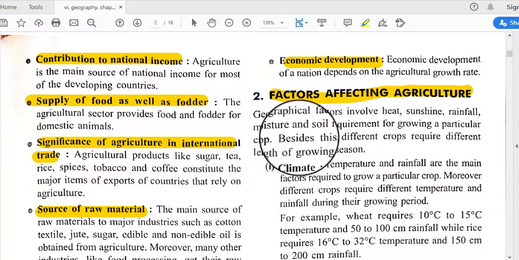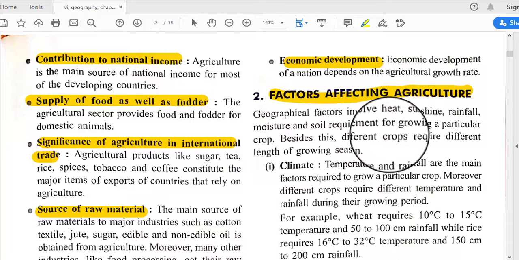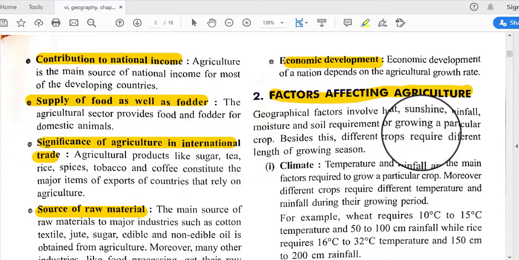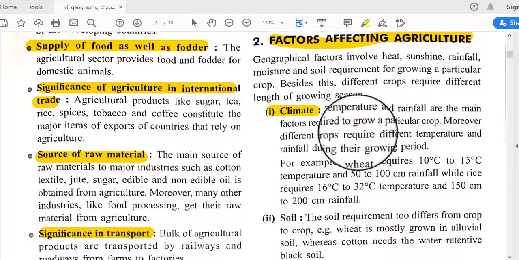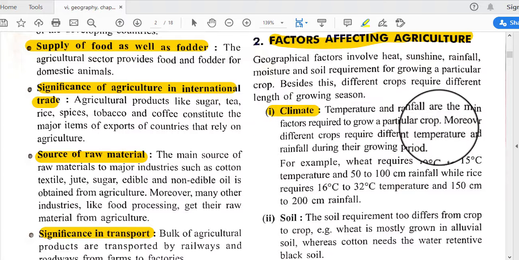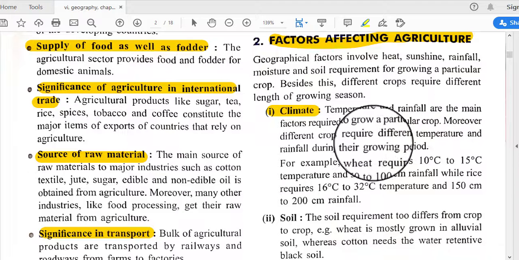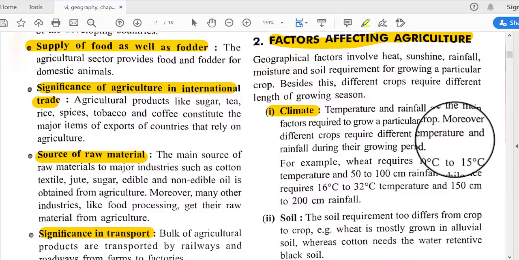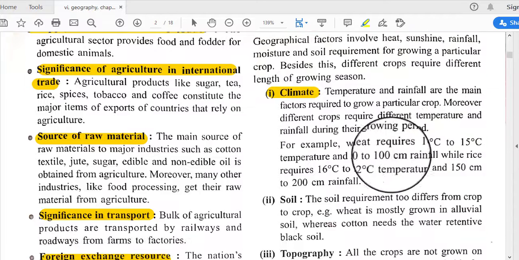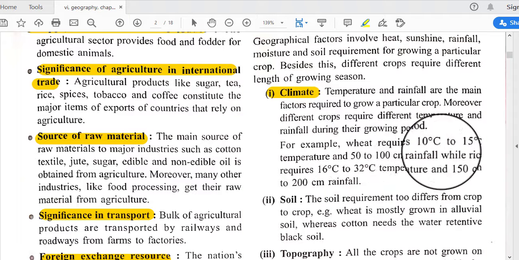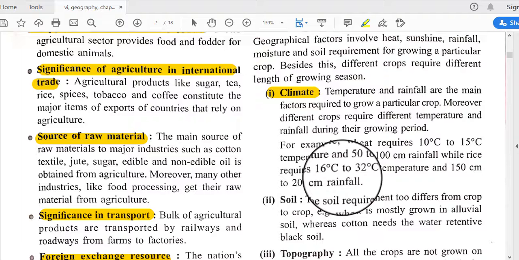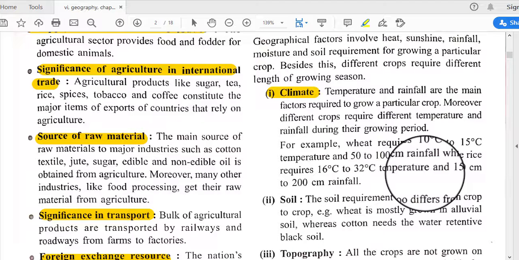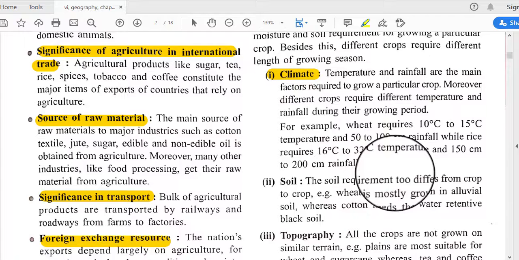What are the factors? Geographical factors involve heat, sunshine, rainfall, moisture and soil requirement for growing a particular crop, and besides these, different crops require different lengths of growing season. So, a suitable climate should be there, and moreover different crops require different temperatures, and there is a need for suitable temperature and rainfall during their growing periods. For example, wheat requires 10 to 15 degrees centigrade temperature, but rice needs 16 to 32 degrees centigrade temperature. So, the temperature also varies with the crops.